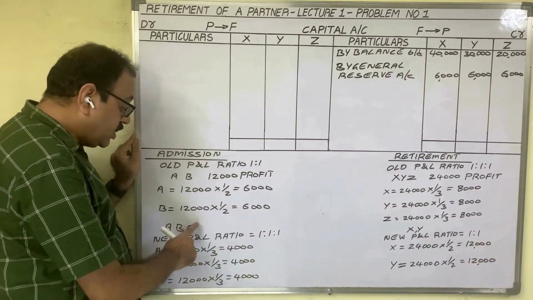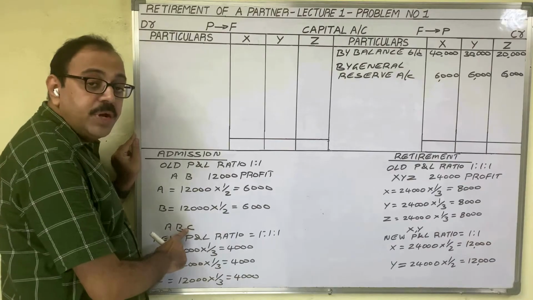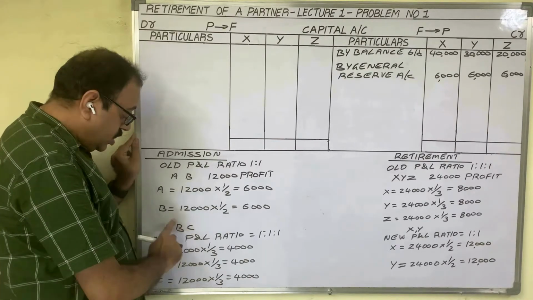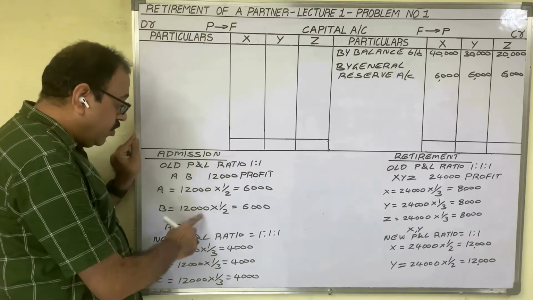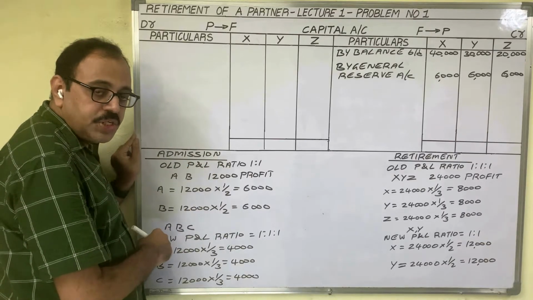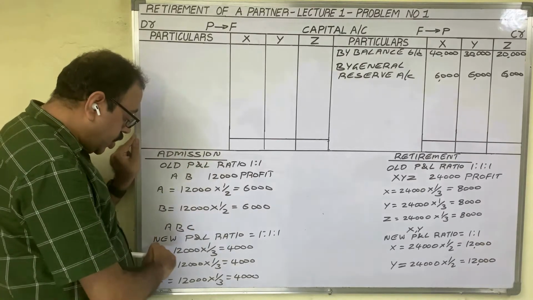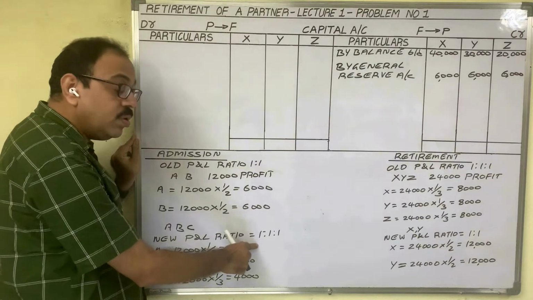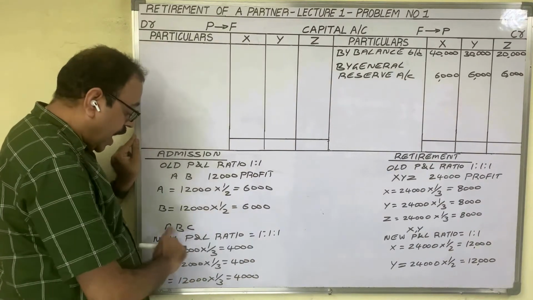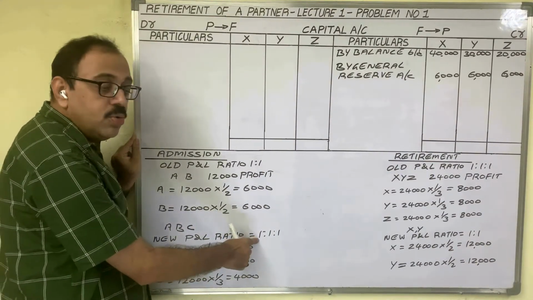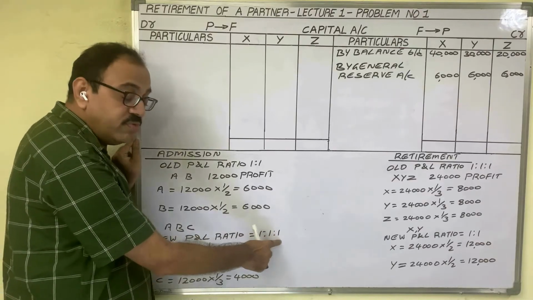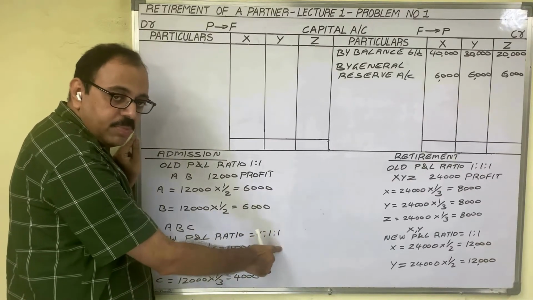After some years, C is admitted as a new partner. Now 3 members are there. Therefore, they have to change their profit and loss ratio. Assume that the new profit and loss ratio is also equal, meaning as 3 members are there, the new ratio becomes 1:1:1, 1/3, 1/3, 1/3.